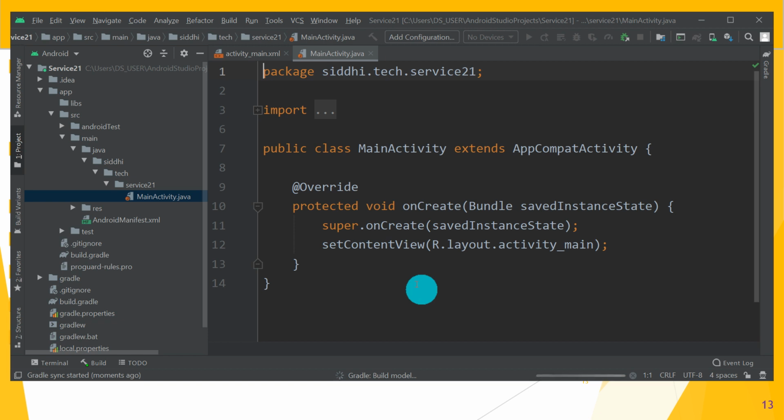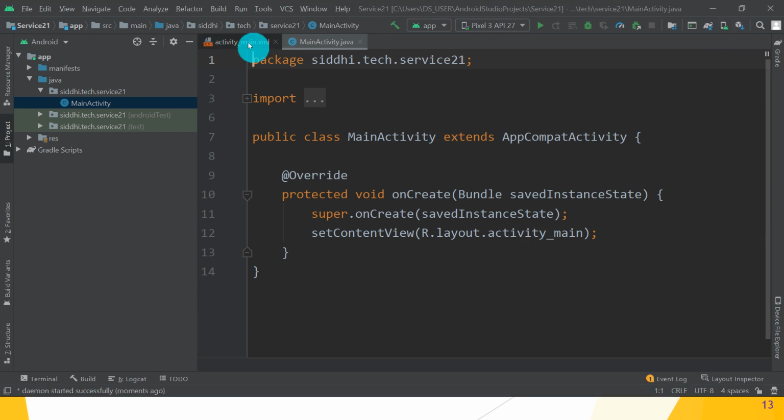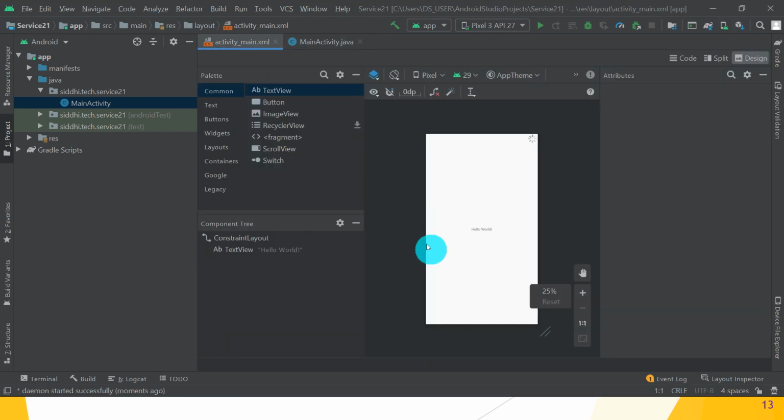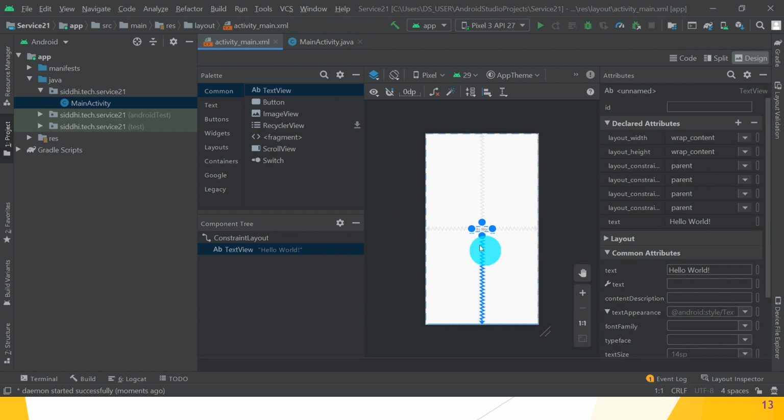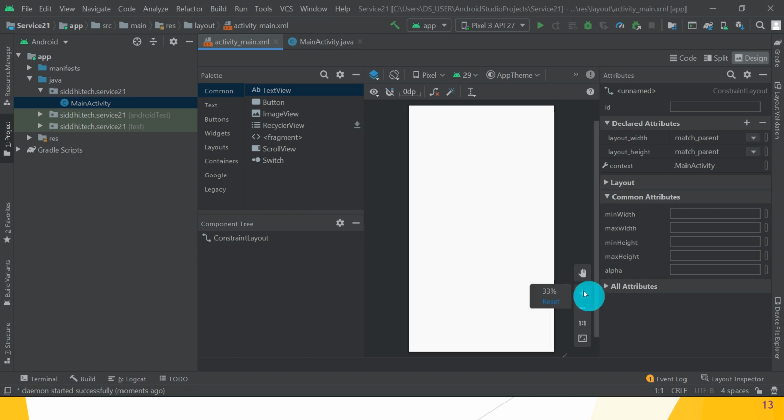So first, start and stop service. We have to create two buttons in design view, start service and stop service buttons. First remove the hello world text view. After that, increase the size.